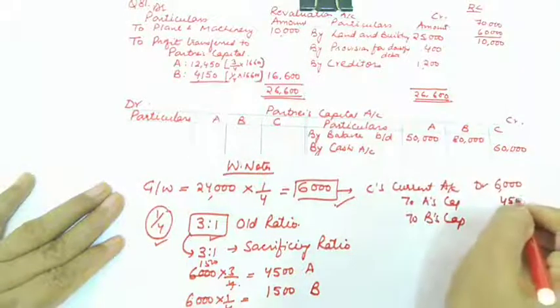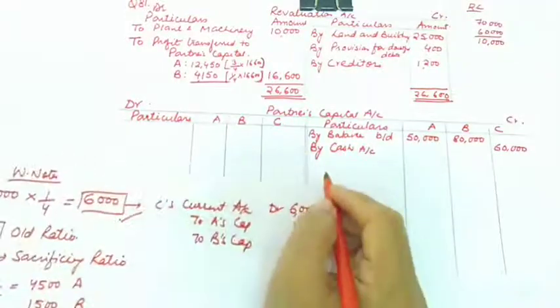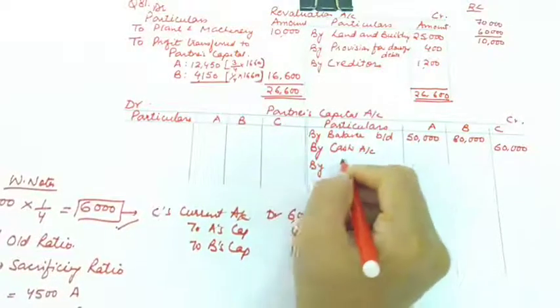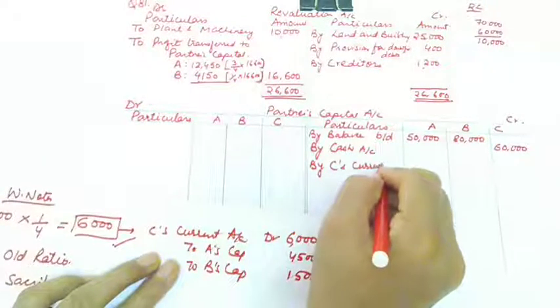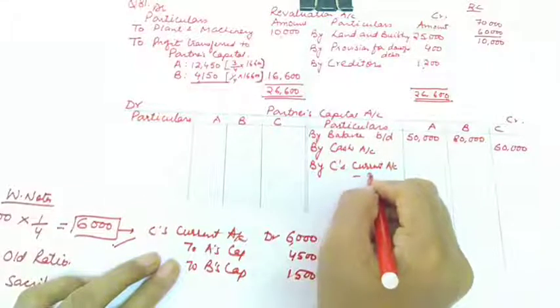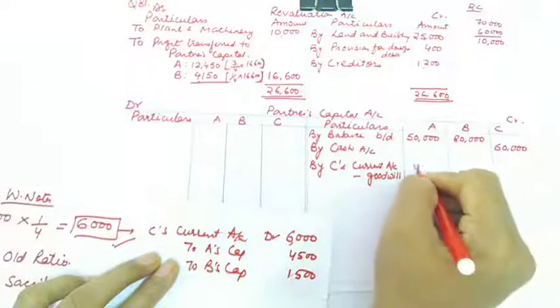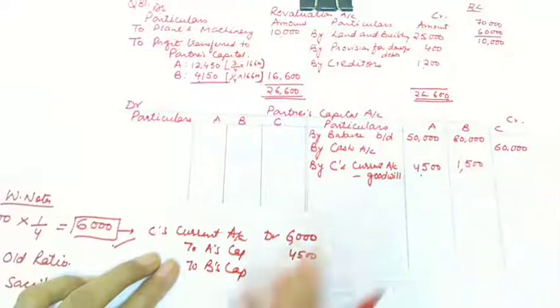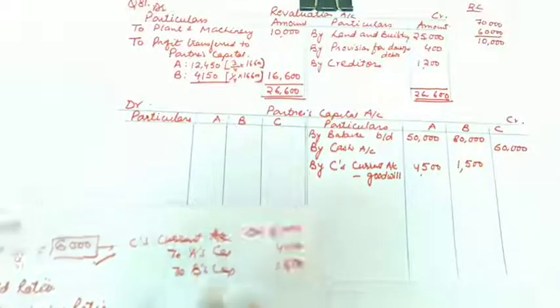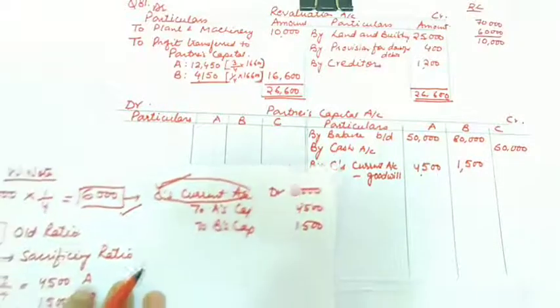So 4,500 and 1,500. So let us transfer this particular entry here also, by C's current account. This is for goodwill. It will be better if you mention it like this, and 4,500 will go to A and 1,500 will go to B. Nothing in C's column, and this C's current account, because it is having a debit balance, will be shown on the asset side of the balance sheet. So this is my balance sheet.